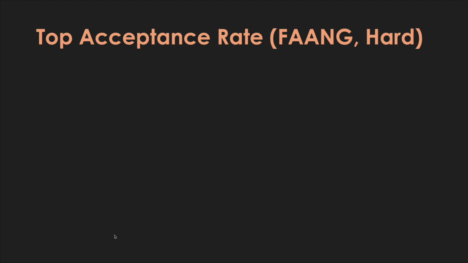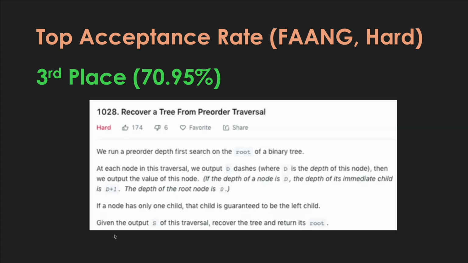Now let's go to the hard category. Like, what is the top acceptance rate problem in FAANG asked that is hard, right? So if you're solving hard questions, these are good questions to warm up to. For this one, I picked three problems. So again, at third place with an acceptance rate of 70.95%, and already lower than the easies and mediums we looked at with 90 plus acceptance rates. But again, these are hard questions. So the highest one is 78.95%, and that is 1028.